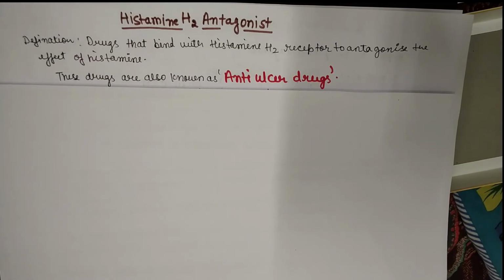And these drugs are also called anti-ulcer drugs or anti-secretory drugs. Okay, so basically they are used to cure the ulcer in stomach and duodenum, means in stomach and intestine they will prevent the ulcer.